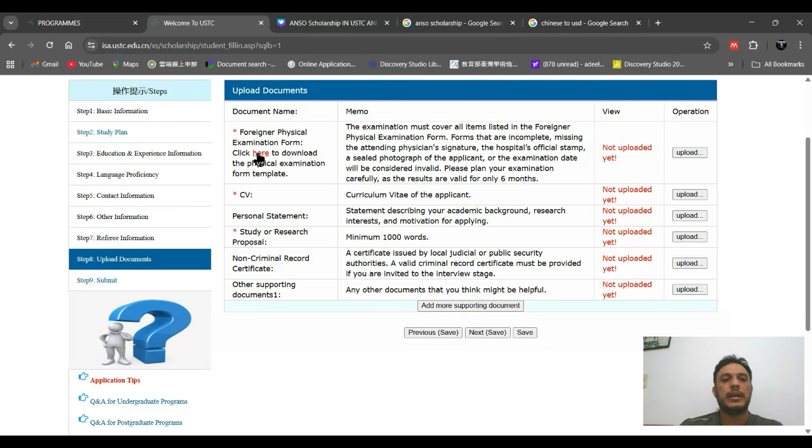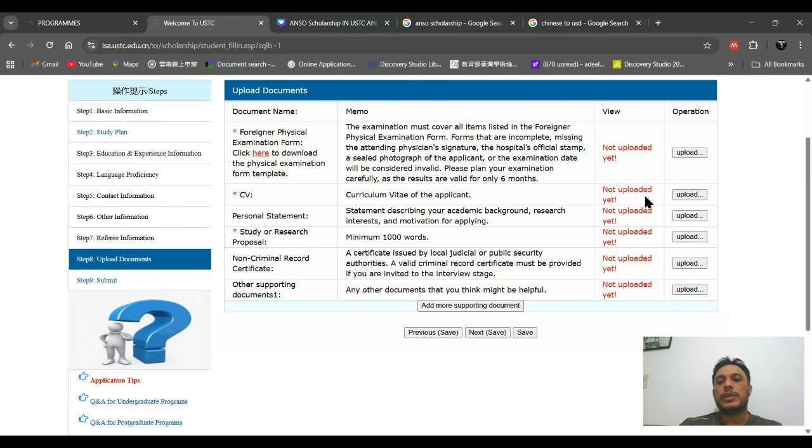You have to click here, and after clicking here, they will give you a medical form, and you can take that medical form to any public hospital, and a doctor will do some kind of checkup. If you need some kind of test, like a urine test or blood test, you have to provide it, and further they will complete your medical form and sign it. Then you have to upload it here.